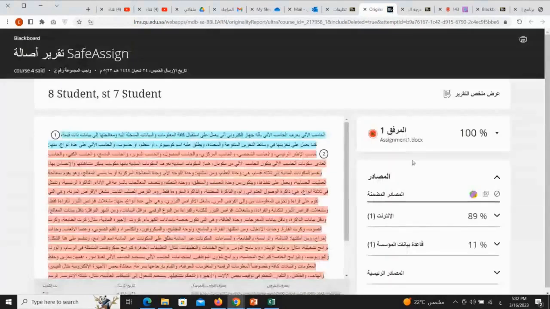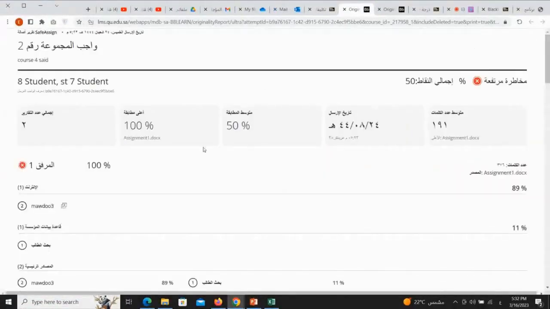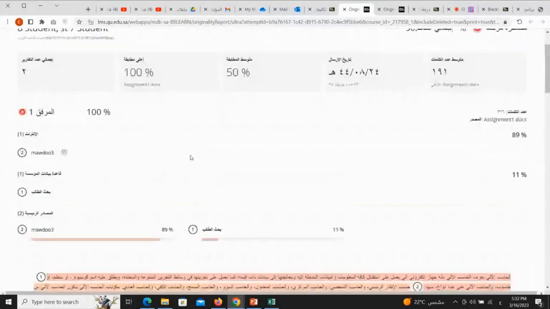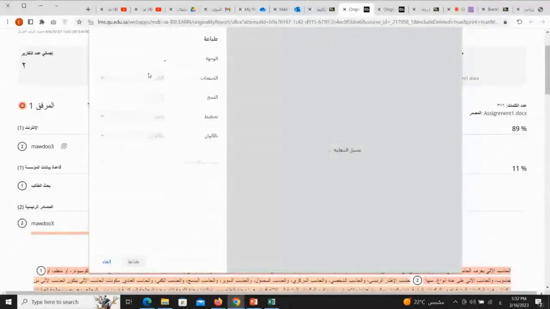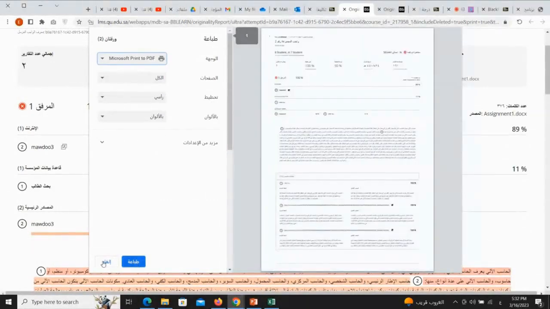Okay, we'll just wait a few seconds for the report to open. Did you see this report? You can print it out before we explain it. So here you have something called Print Report. You can print it, for example, on paper or as a PDF file. You can click here to do that. This will also show the report in a completely different detailed format. You can press Ctrl+P on your keyboard and it will be saved as a PDF file that you can download to your laptop. That's the first thing.